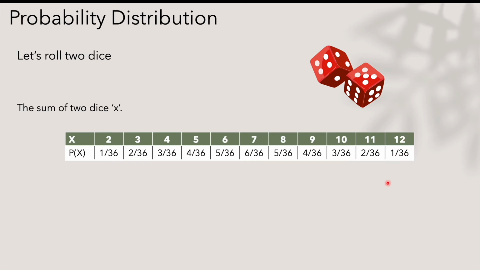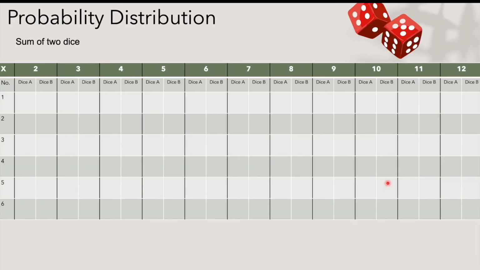We know it from this table. We can find it out from this table when I explain all of these possible combinations for each outcome. So for the outcome 2, dice A and dice B can have this combination. This is the only combination with which we can get 2 as the outcome, or the sum of two dice is 2 for this combination only. While for 3, if we get 3 as an outcome, there are two possible combinations.